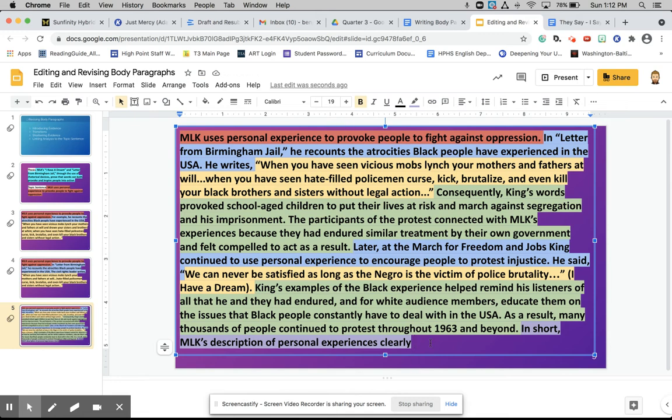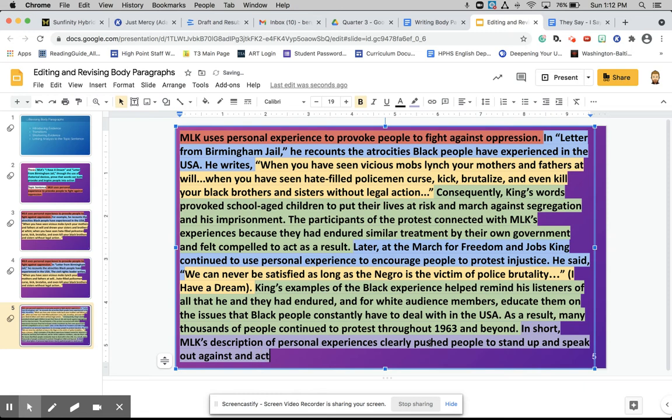So clearly pushed people to stand up, and again, I could say fight against oppression because I haven't really repeated that word or that phrase rather. So in short, MLK's description of personal experiences clearly push people to stand up, speak out and act against oppression.